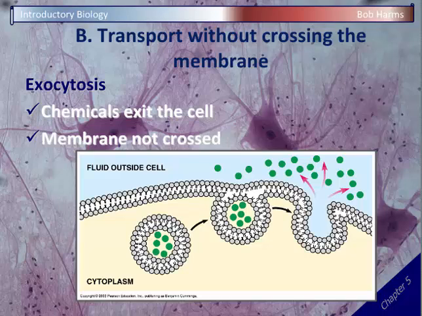And then the cytoskeleton actually will act to pull and open up that vacuole. And once it opens up the vacuole, the contents inside are going to spill out of the cell. And so here our chemical, represented by our little green dots, started inside our cell. They ended up outside of the cell. But again, they never actually physically went through the membrane. Instead, the membrane was sort of moved out of the way for the cell.